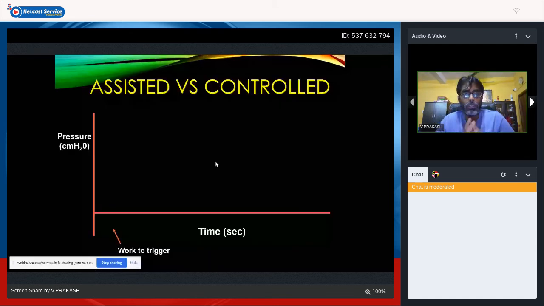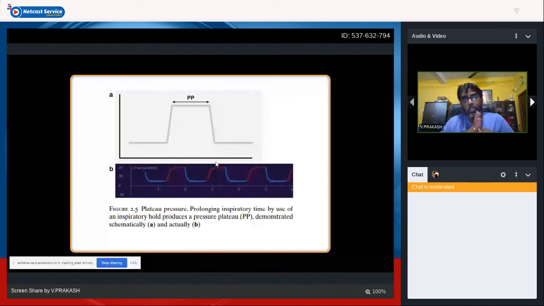Yes. Okay, this is called a plateau pressure. By prolonging the inspiratory time, by using an inspiratory hold or giving a long TI, you make the peak of the inspiratory phase last for a longer time. It is also a plateau pressure, but that's going to cause barotrauma by prolonging the increased pressures.